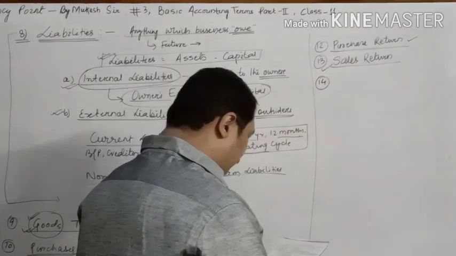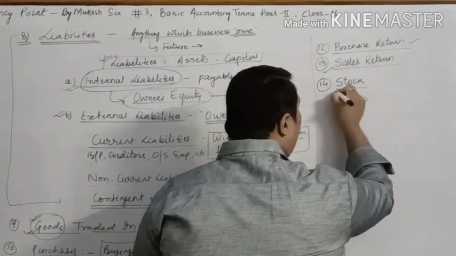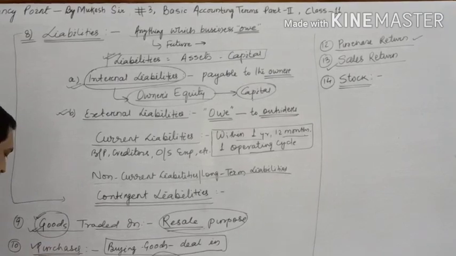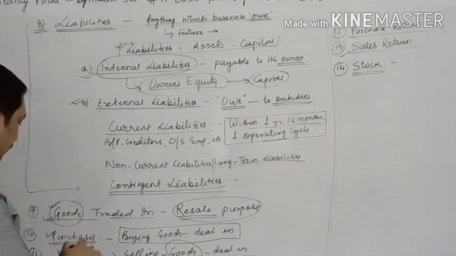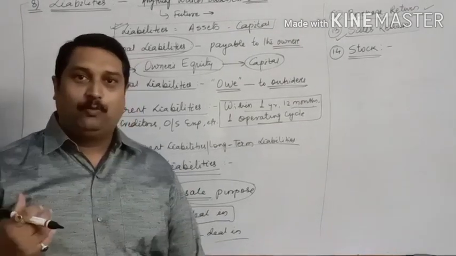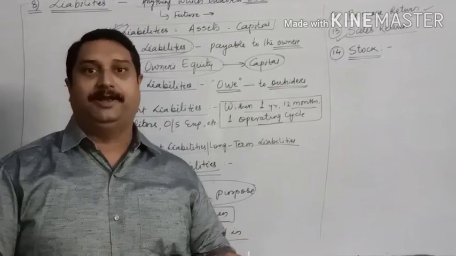The next thing which we are going to discuss is the stock. Before I explain about the stock, let me tell you about the nature of purchases and sales. Children, purchase is something which you frequently do. What do you mean by purchases? Purchases means buying goods in which you deal in.